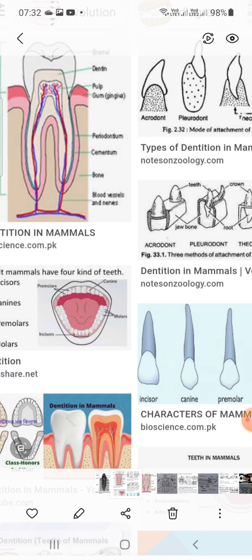This is very important for the cutting of food substances. The tooth is needed and necessary for cutting food.